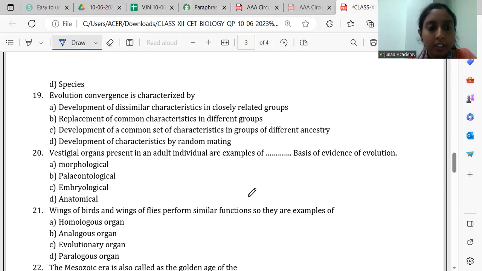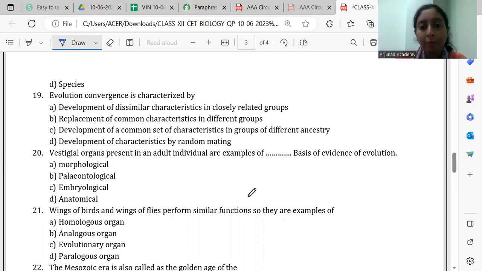Then 19, convergent evolution is characterized by. That means the convergent evolution. Here we have homologous and analogous organs. We know the analogous organs' appearance is because of convergent evolution. Why convergent evolution?